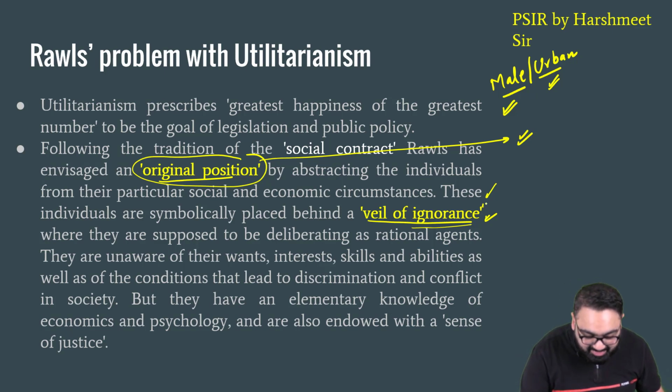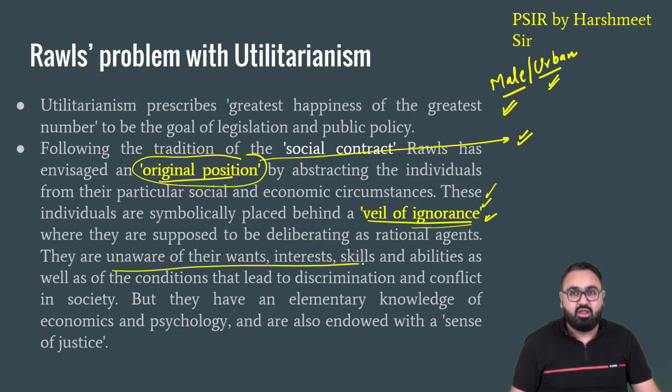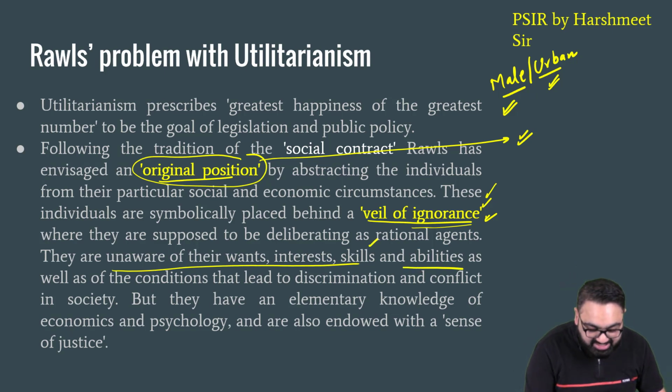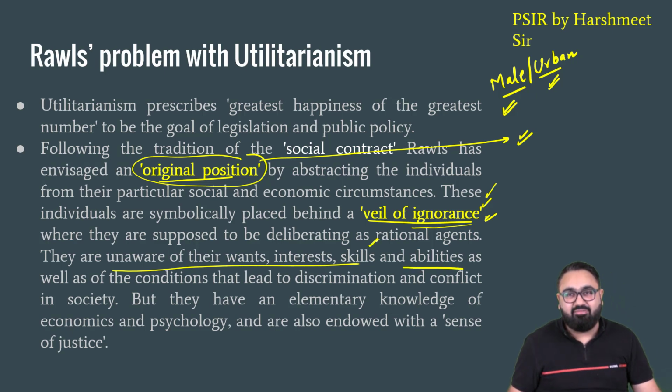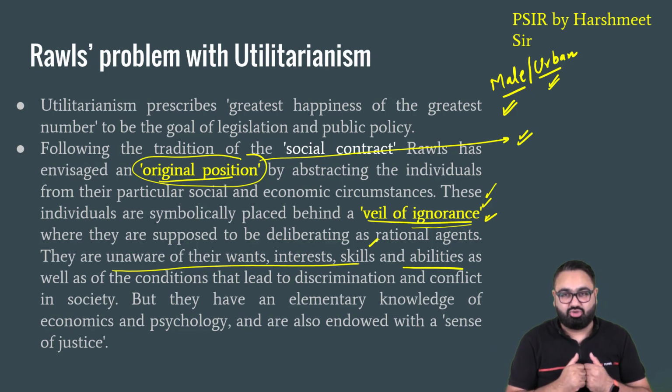Veil of ignorance means that they should be unaware of their own interests, their own abilities, their own skills. Only when they are unaware about themselves, when they are unaware about what is to their advantage, what is to their disadvantage, only and only then would we see a situation where the people are actually making the perfect law for everyone in the society.